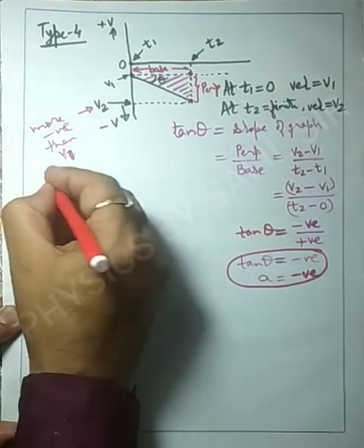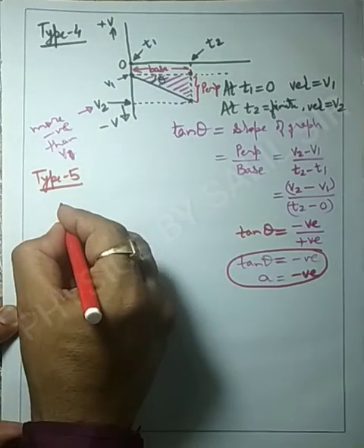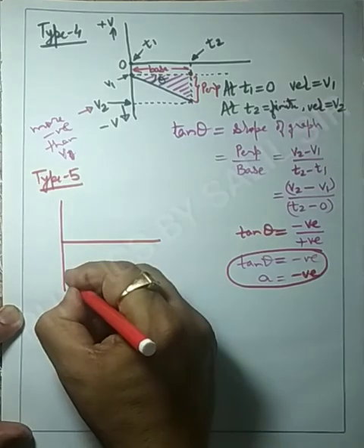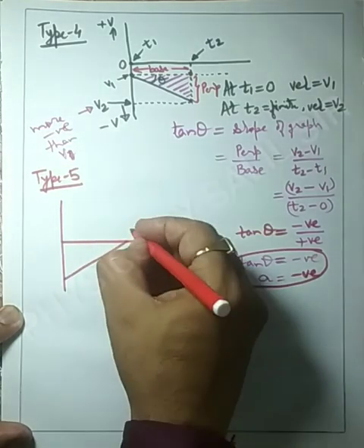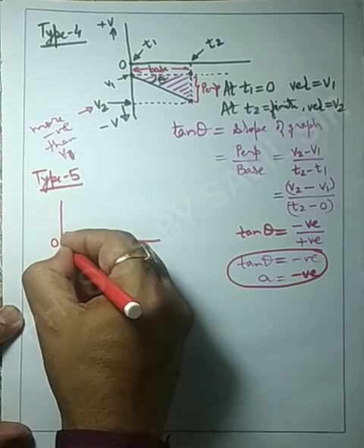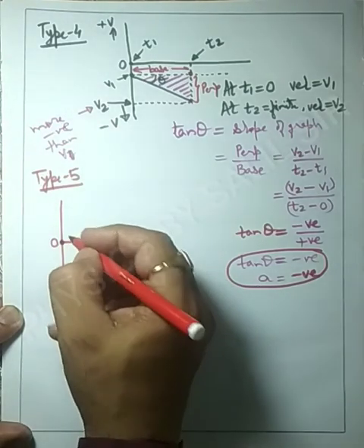Now we will talk about type number 5. Suppose you get a VT graph in this form. This point represents that time is equal to 0 as well as velocity equal to 0.